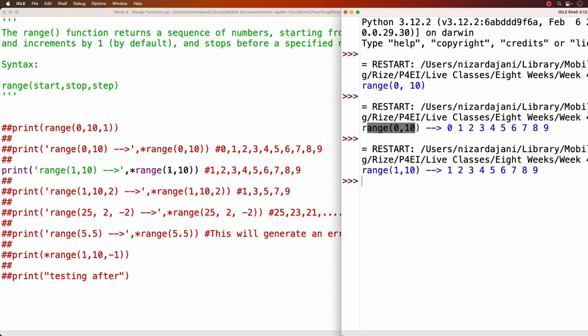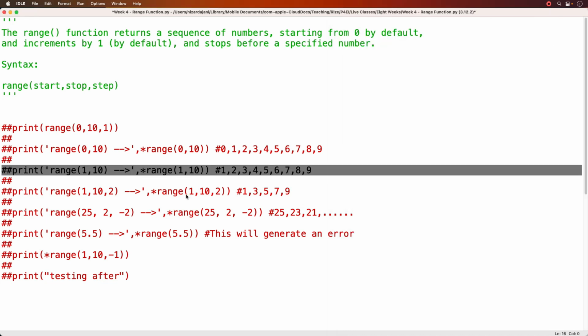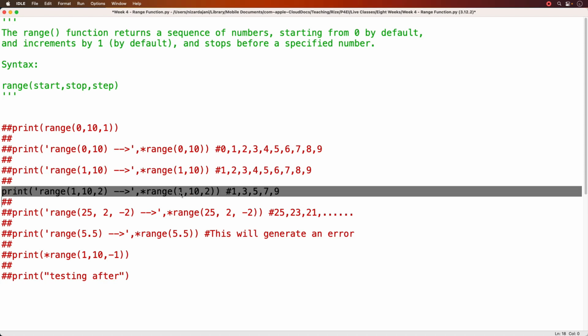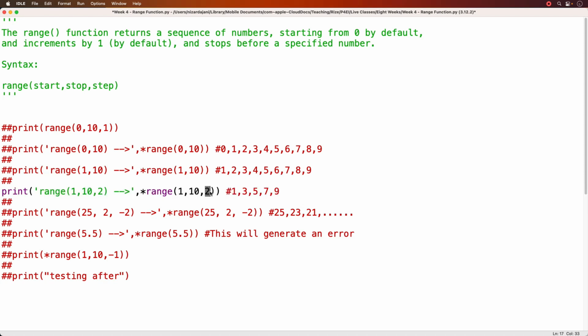All right. Now let's bring in another code example. This time I'm going to pass not just 2 arguments, but a third argument, and the third argument is the step. So I'm going to start at 1, stop at 10, meaning not include 10, but only stepping through by 2s. If I start at 1 and step by 2, the next number is going to be 3. Then from 3, step by 2, I get 5, then 7, then 9. And that's where I stop because the ending is 10. So I should get back 1, 3, 5, 7, 9.